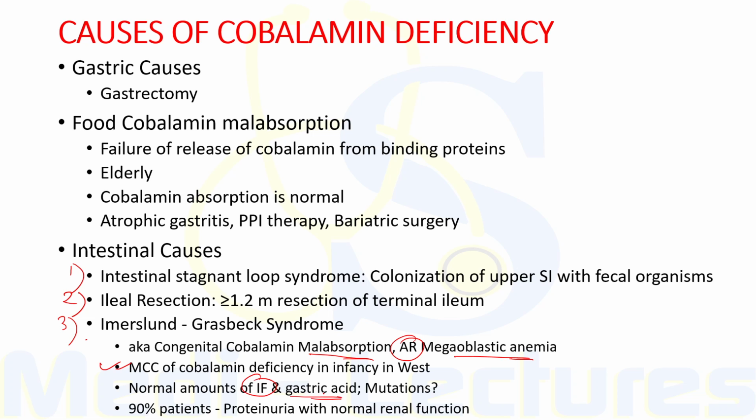So these are basically due to mutations in either the cubilin gene or the AMN gene, which are responsible for absorption of this cobalamin from the ileum. Now 90% of these patients also show non-specific proteinuria with normal renal function and normal renal biopsy.